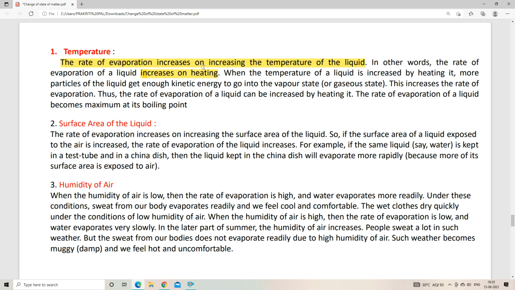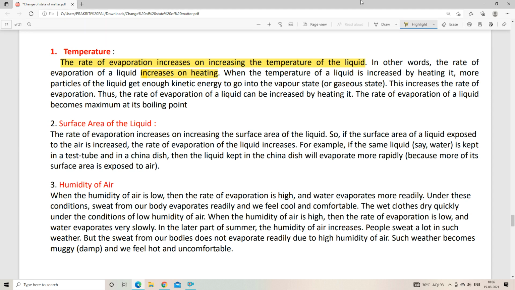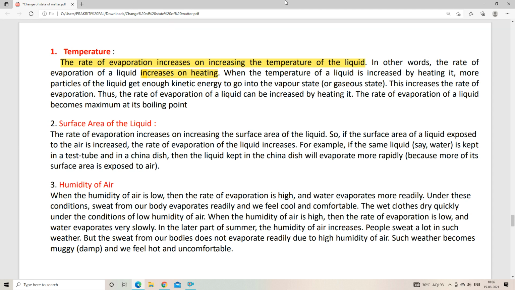Obviously it will increase. Now more liquid particles will have greater kinetic energy than the average kinetic energy of the liquid particles, right? That means there will be more than sufficient kinetic energy if we are continuously increasing the temperature. The liquid particles will have more than sufficient kinetic energy to overcome the strong intermolecular force of attraction between the liquid particles, right? So that is why whenever we are increasing the temperature, there will be an increase in the evaporation process also. That is written here.